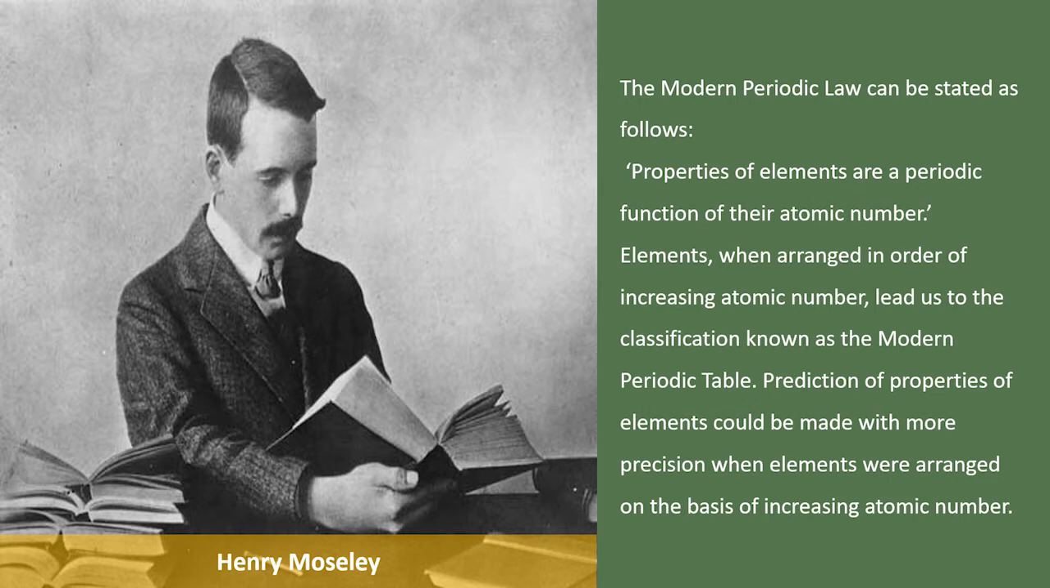Let us recall that the atomic number gives us the number of protons in the nucleus of an atom, and this number increases by 1 in going from one element to the next. Elements, when arranged in order of increasing atomic number, lead us to the classification known as the modern periodic table. Prediction of properties of elements could be made with more precision when elements were arranged on the basis of increasing atomic number.